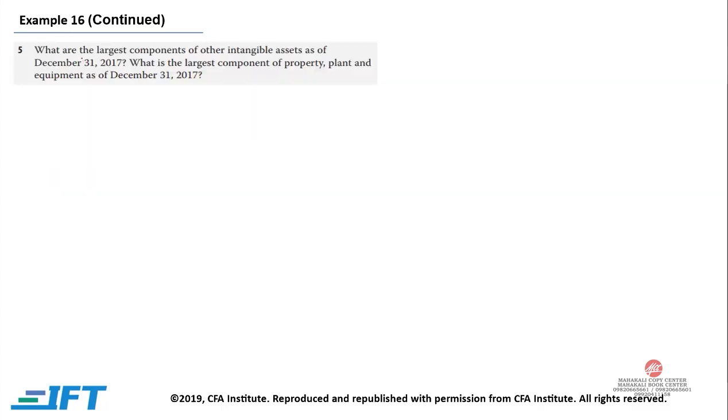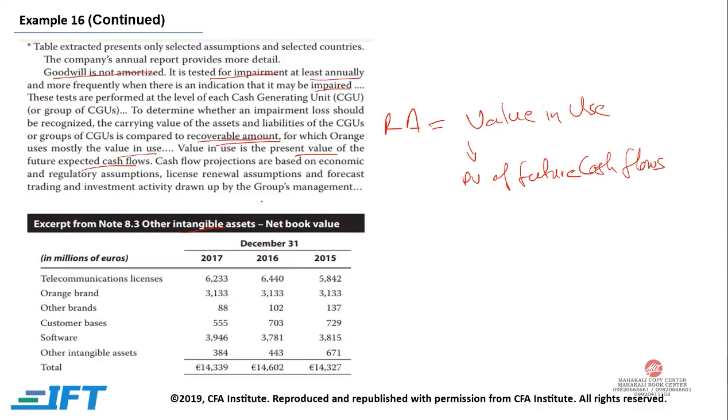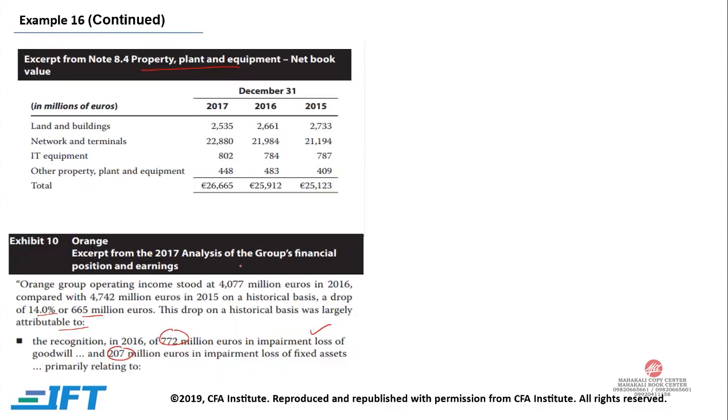Example 5: what are the largest components of other intangible assets as of December 31st, 2017? And what is the largest component of property, plant and equipment as of December 31st, 2017? For this, we need to go to this table. For other intangible assets, the largest one is telecommunication license, then Orange brand and software. So these three make up the largest amount.